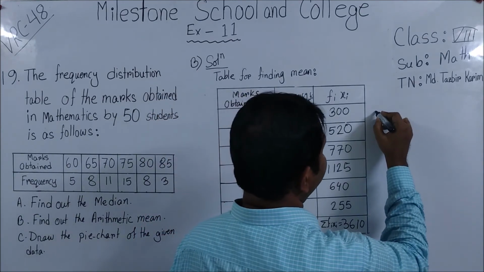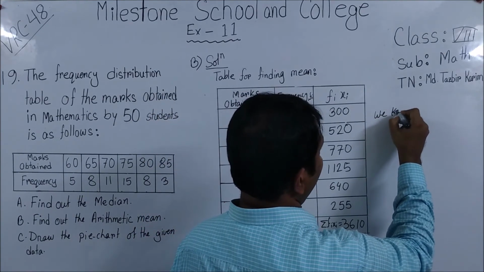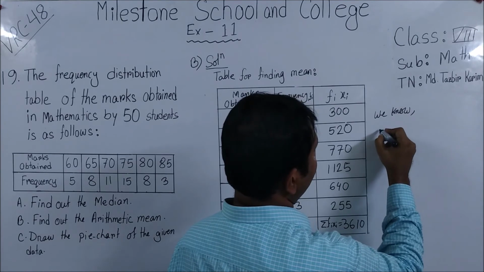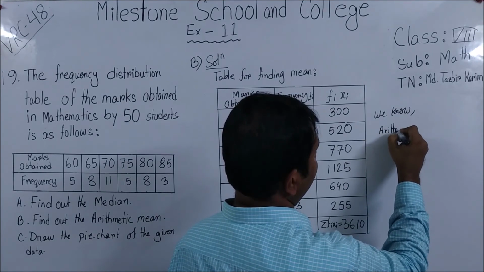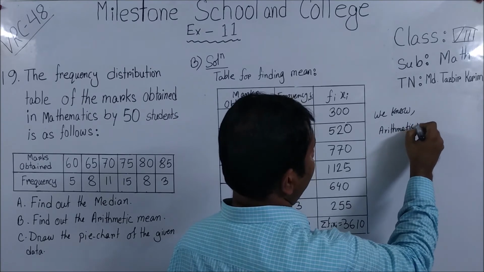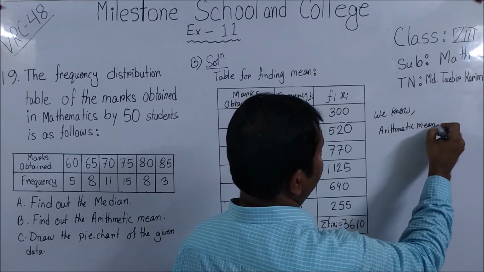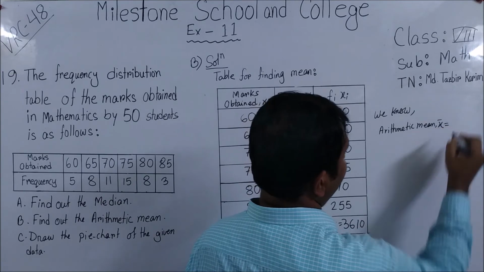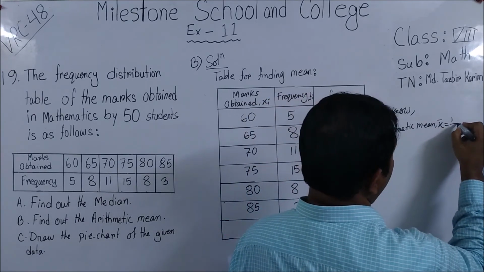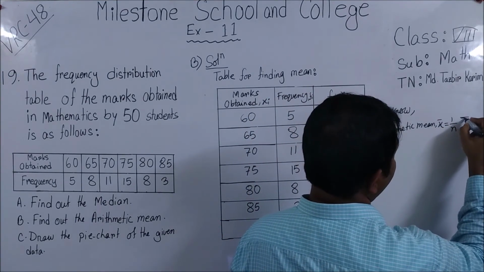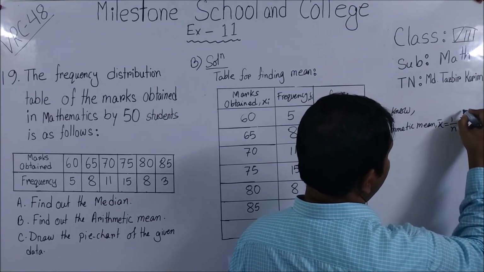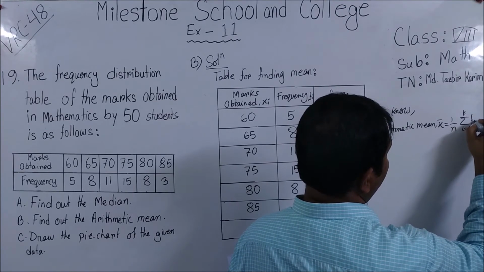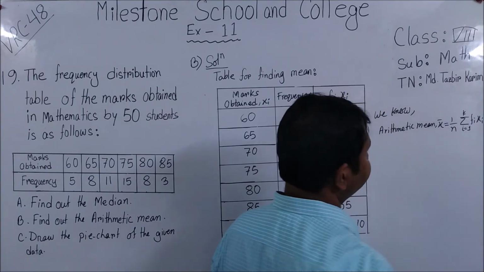We know mean x bar equal to 1 by n summation of i equal to 1 to k fi xi.